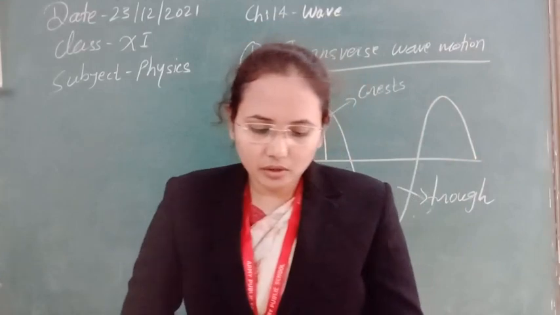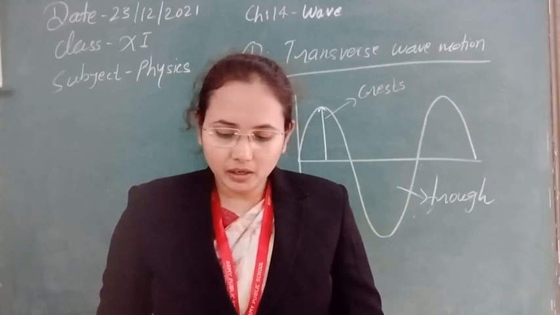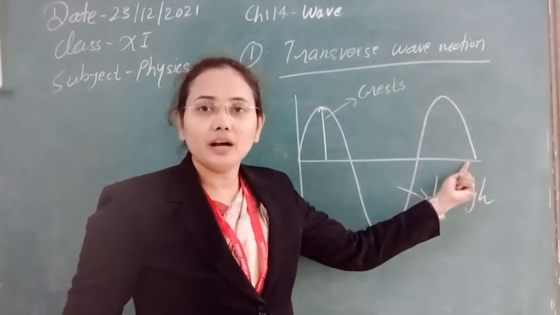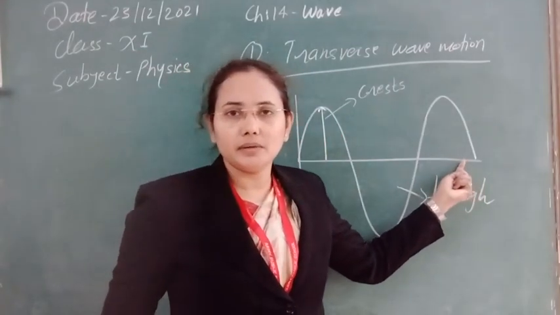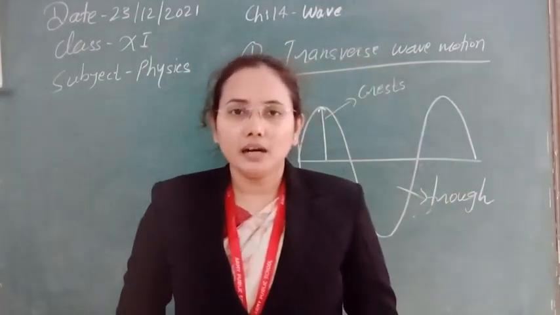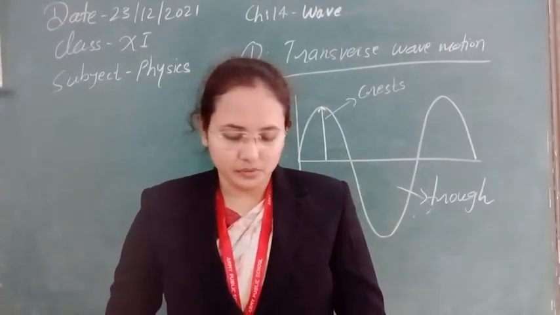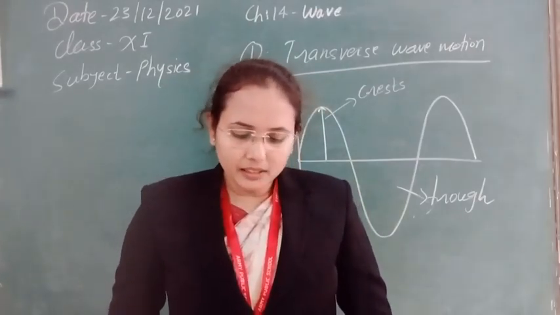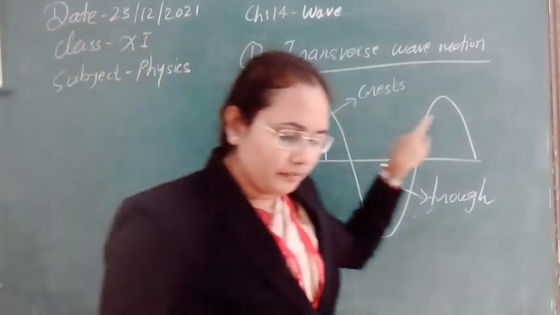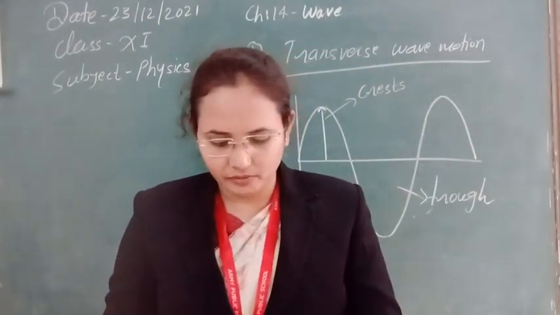A crest is a portion of the medium which is raised temporarily above the normal undisturbed position. You can see the line that is showing the undisturbed position, where the particle is not disturbed. But here, the crest is the portion that is a little above the undisturbed position, when the wave passes through it. The center of the crest is the position of maximum displacement in the positive direction.